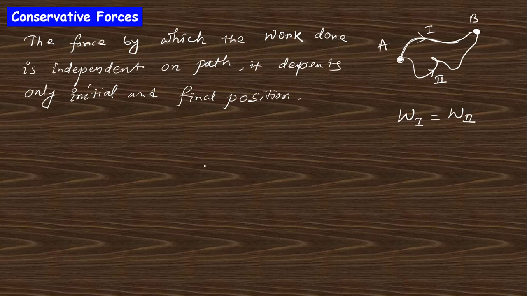This is the conservative force, where the work done only depends on the initial and final position, and does not depend on the path it follows.